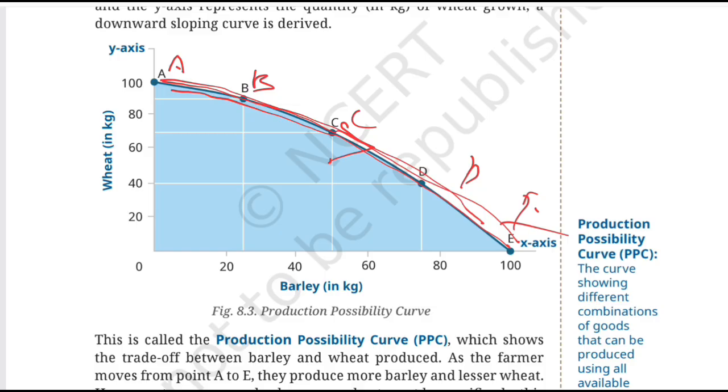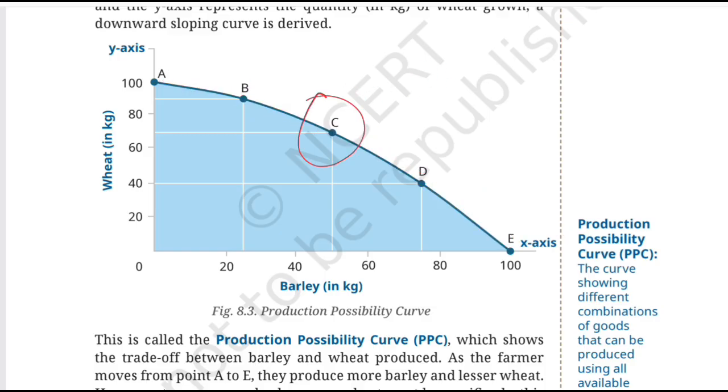Now let me test you here. Suppose a farmer is at point C, where barley production is 50 kg and wheat production is 70 kg. So barley production is how much? 50 kg. And wheat production is how much? 70 kg. Now the farmer moves to point D. From point C, the farmer is moving to point D. Now here the barley production has gone to 75 kg and wheat production has gone to 40 kg.